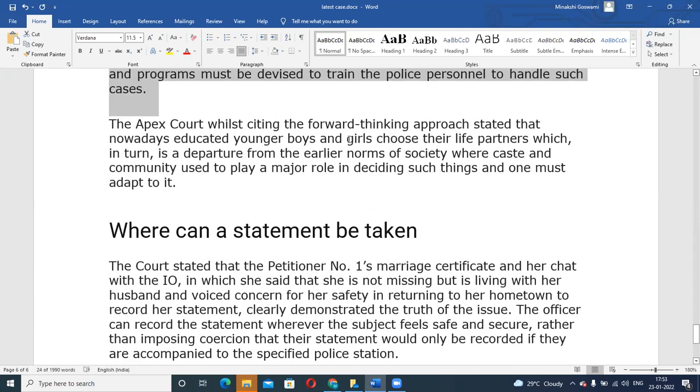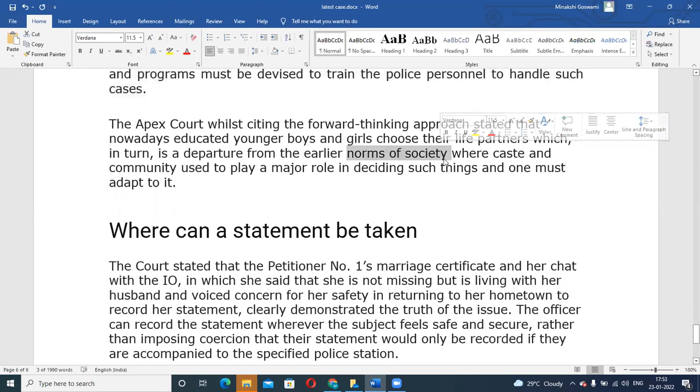So the Apex Court said that in certain cases it happens that young people go against the established norms of society, and they might want to marry someone from a different caste. Otherwise, we are accepting people from different castes for other things. We may make friends, we may have neighbors from different castes, but only for marriage we are so restricted. So how can we break this restriction? It's only by allowing these sorts of marriages. So the Supreme Court said that it's completely fine because they both have married based on their own consent.